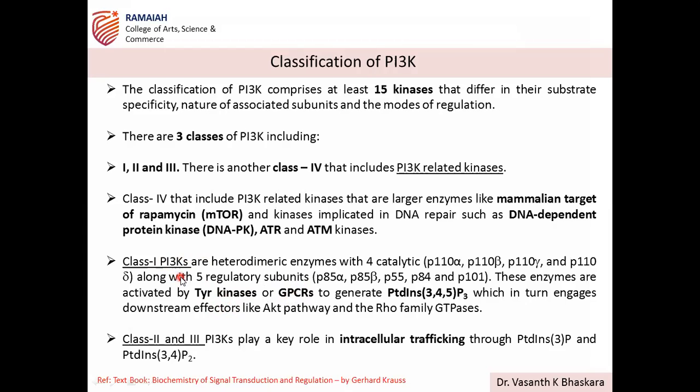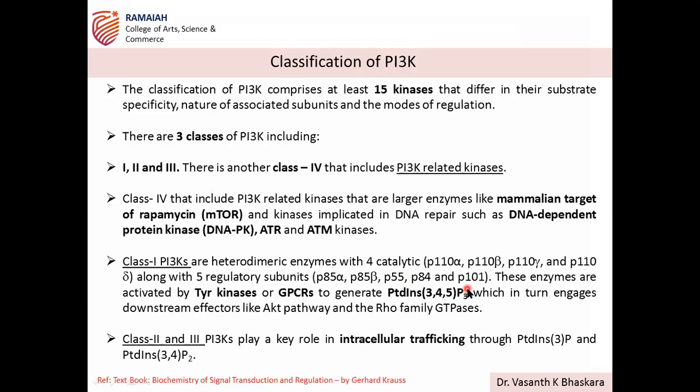Understood? So class 1 PI3 kinases are heterodimeric enzymes, with catalytic and regulatory subunits. There are four different types of catalytic subunits and five regulatory subunits. The four catalytic are P110 alpha, beta, gamma, and delta. In the regulatory subunits of PI3K, we have P85 alpha, beta, then P55, P84, and P101 types.